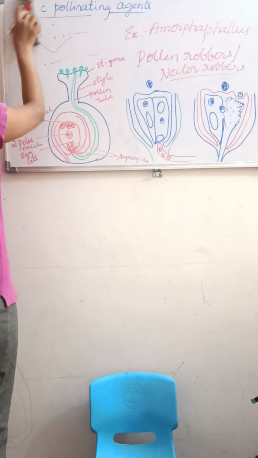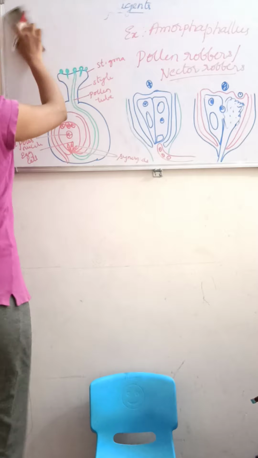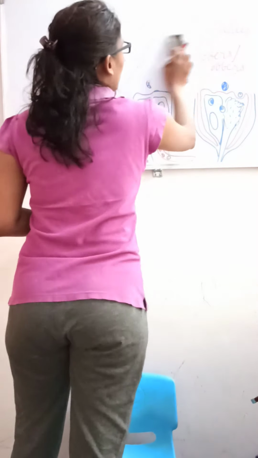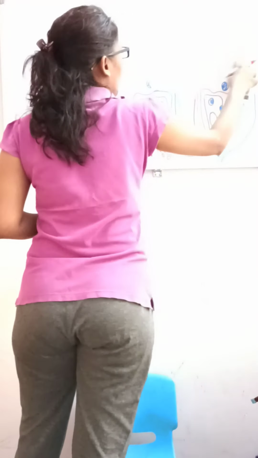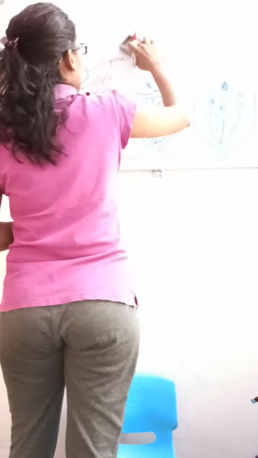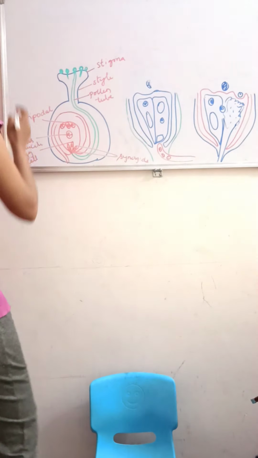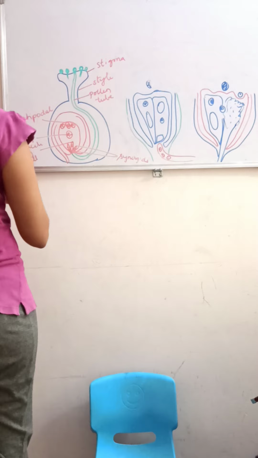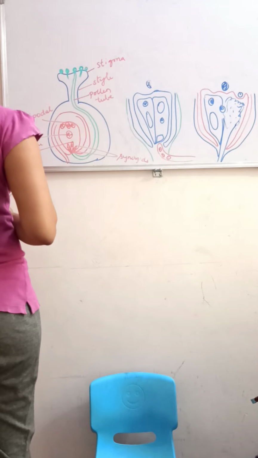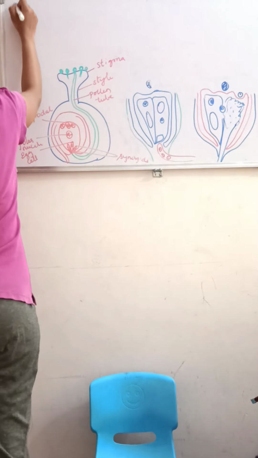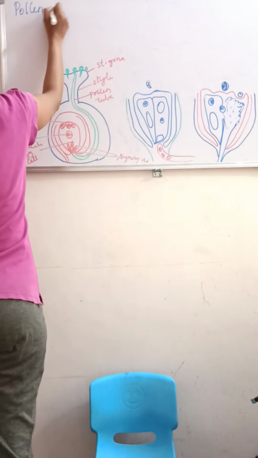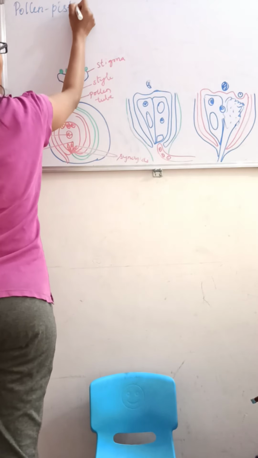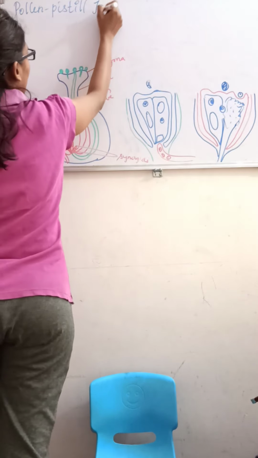Next we will study the pollen pistil interaction. They may ask for 2 marks as well as 3 marks in the PU board exam, so it is very much important. Pollen pistil interaction.